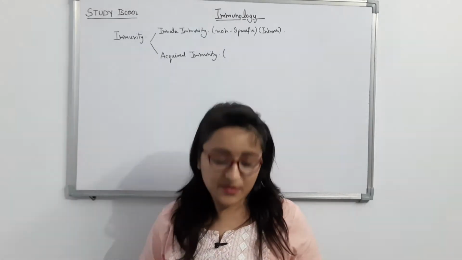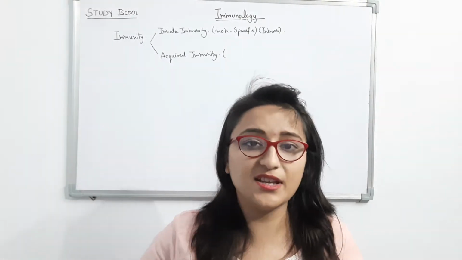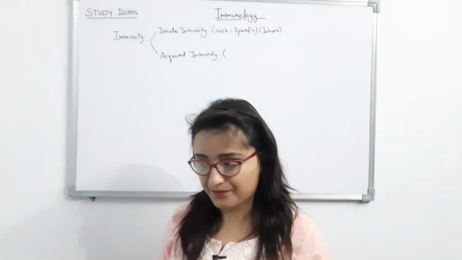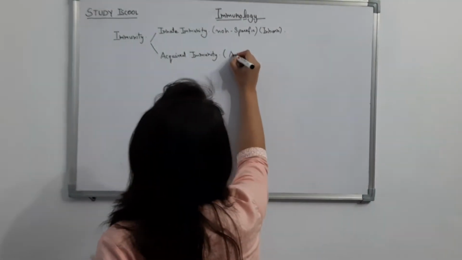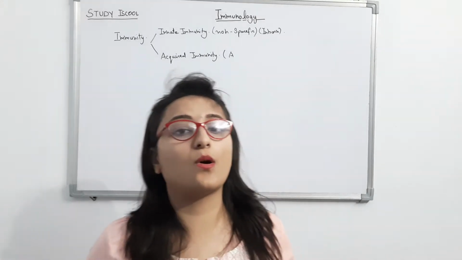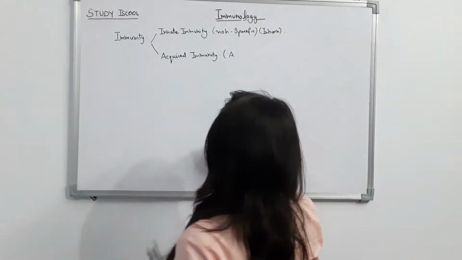And as the name suggests, acquired immunity means this kind of immunity is acquired after birth. That's why acquired immunity is also called adaptive immunity.